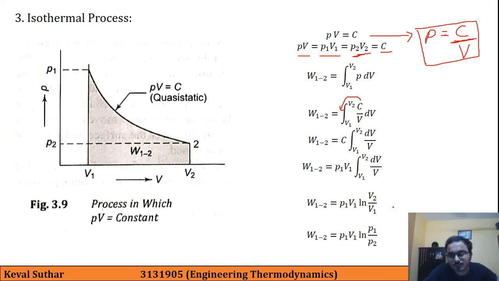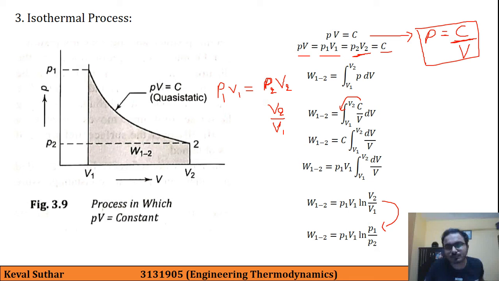It can also be written in another way. From the formula P1 V1 equal to P2 V2, if we take the ratio V2 by V1, it will be equal to P1 by P2.